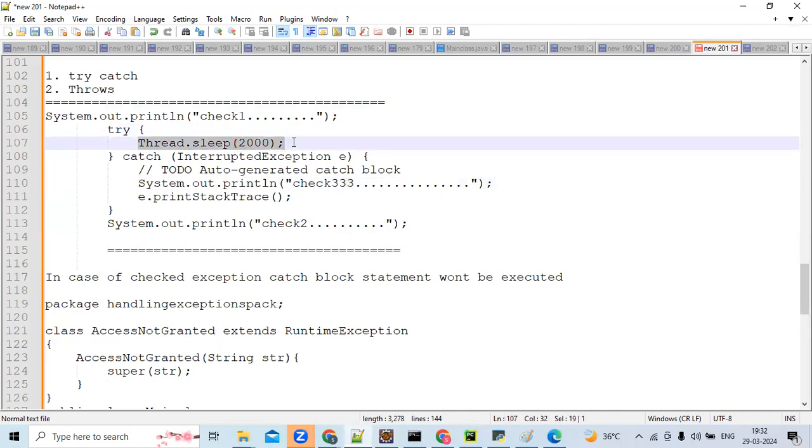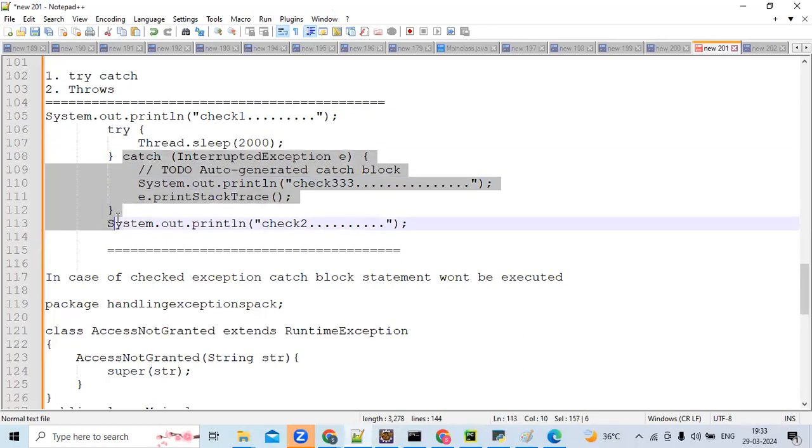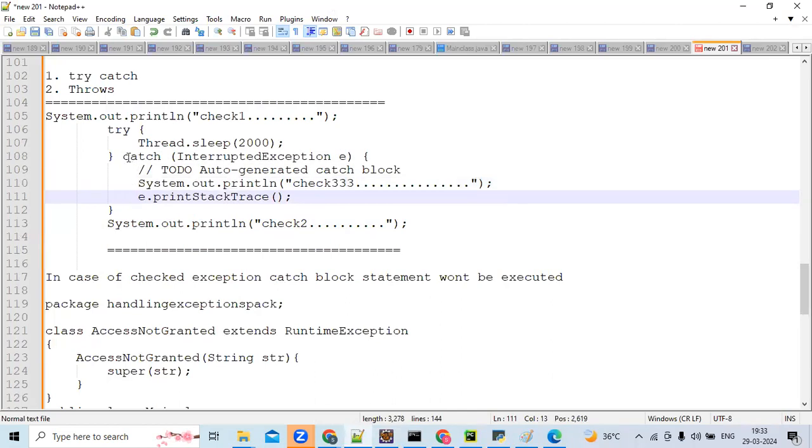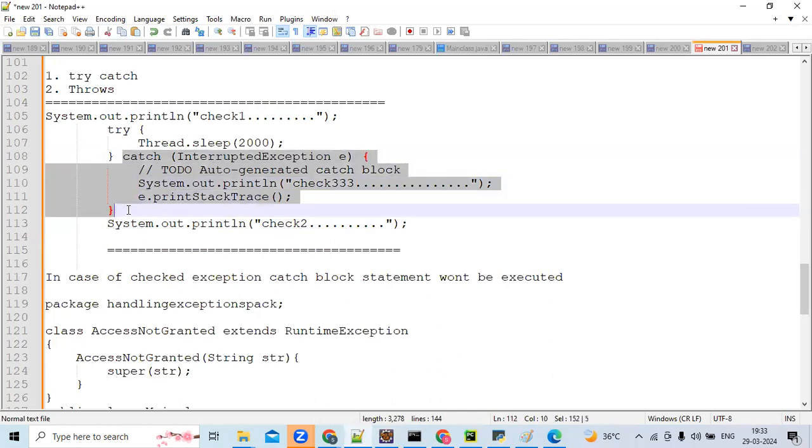The main thread is waiting for 2 seconds. In the meanwhile, if some thread interrupts this main thread, then the catch block will be executed. Till then the catch block is not executed. Practically, you can't interrupt the main thread. We'll see in the IO chapter how, even in a checked exception, the catch block will be executed sometimes.